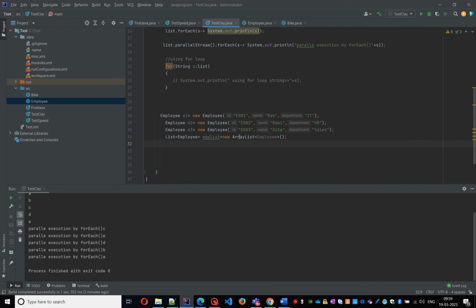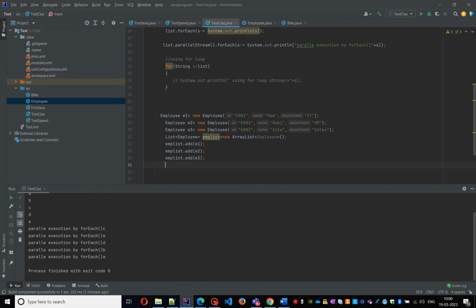Then I need to add all three employees to the employee list. employeeList.add of e1, e2, e3. I successfully added all the employees in the employee list.